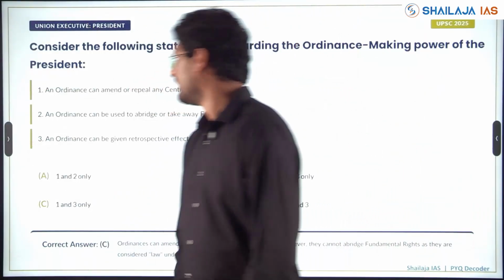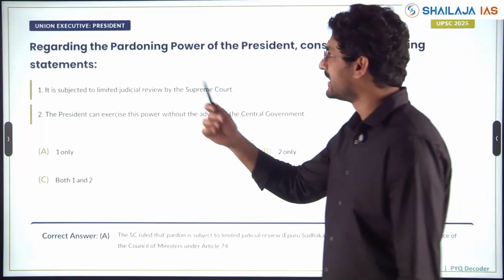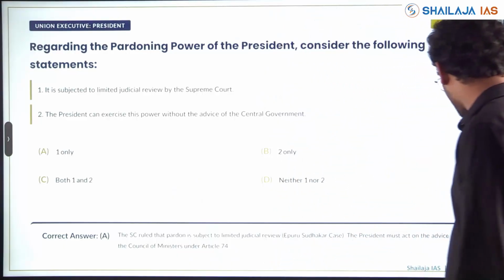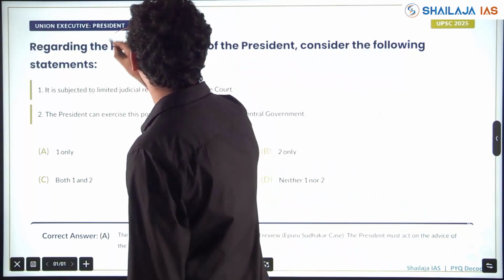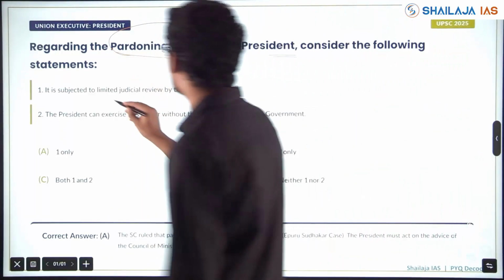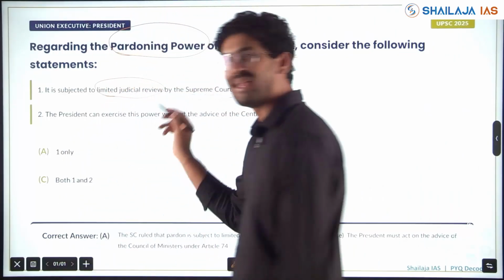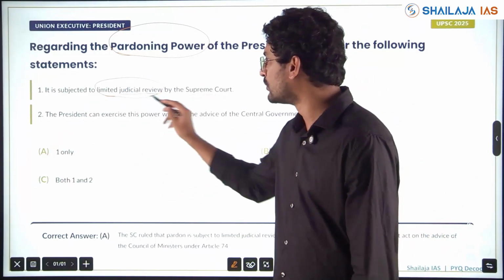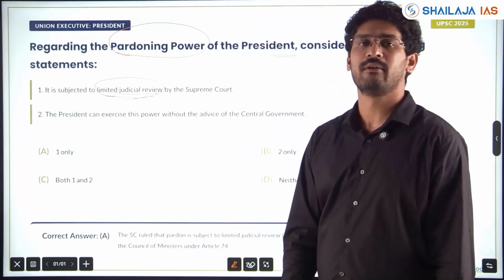So next, Union Executive, President again. Pardoning power is one of the important topics in the President. Consider the following statement. It is subjected to limited judicial review by the Supreme Court. Same concept of judicial review, my friends. Last also, it is subjected to judicial review under Article 13. Here also it is subjected to limited judicial review.